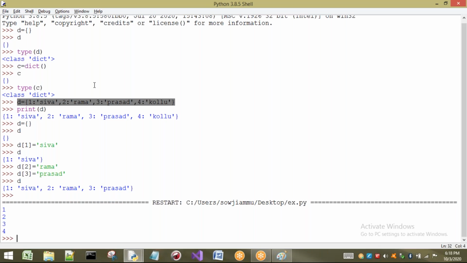Now, this is a small example of how to print the keys directly by using the for loop. What about values? I will take it later. We will see that.